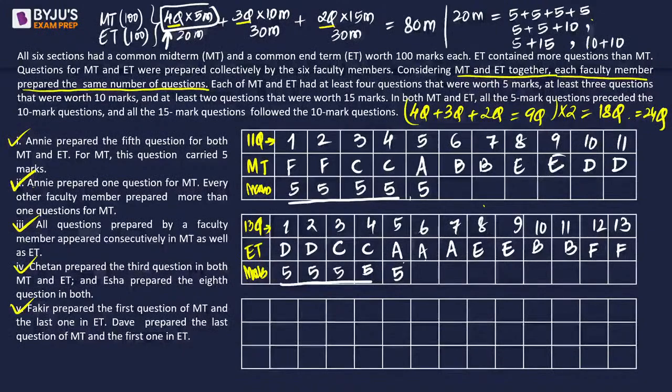Okay. Now we need 2 questions of 15 marks. Suppose I make 2 questions of 15 marks and 3 questions of 10 marks, then this is what I'm getting. If I do the same thing here, then this is what I'm getting. So I need this to be filled. These can be filled by having at least 2 5s.